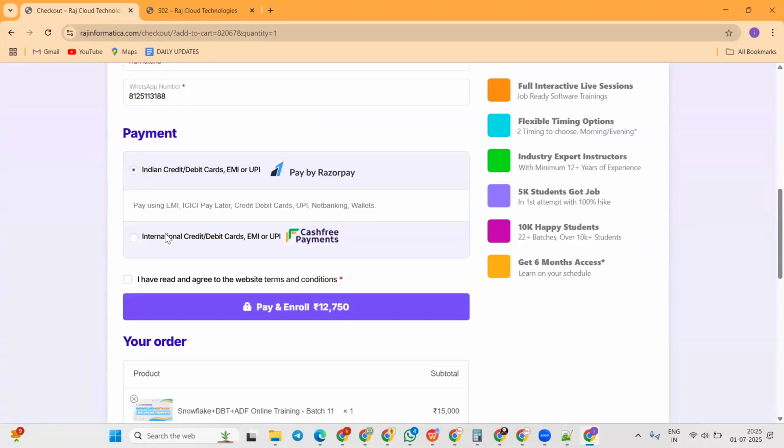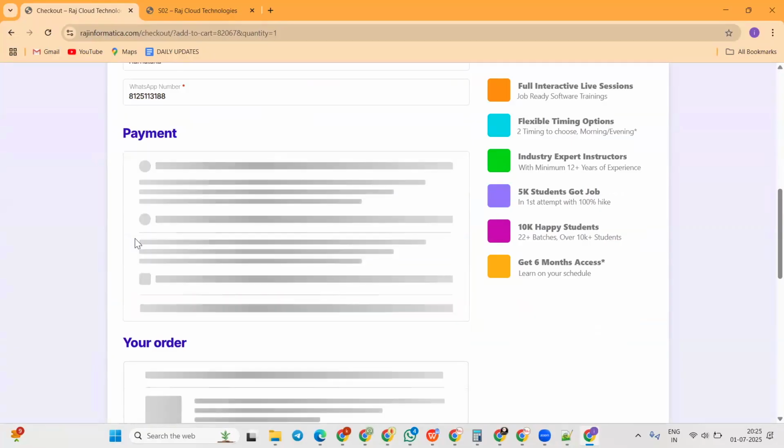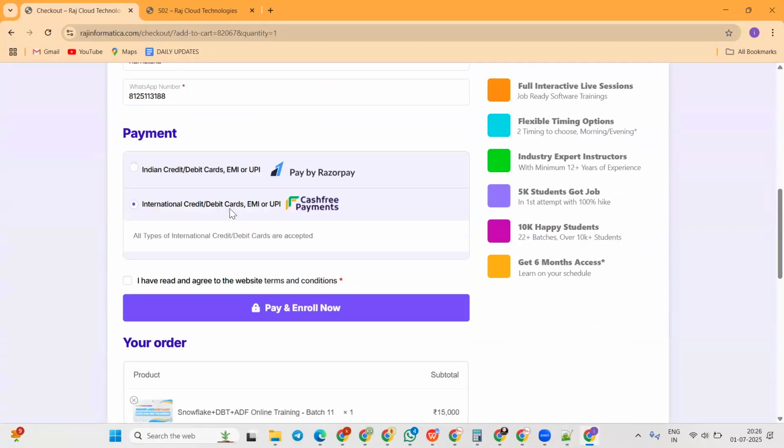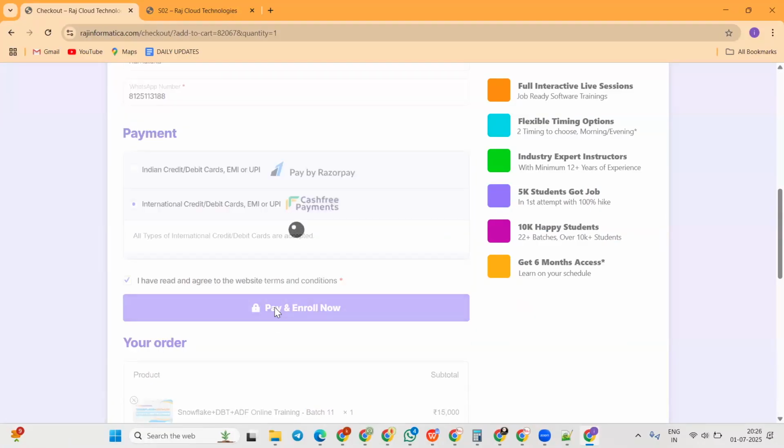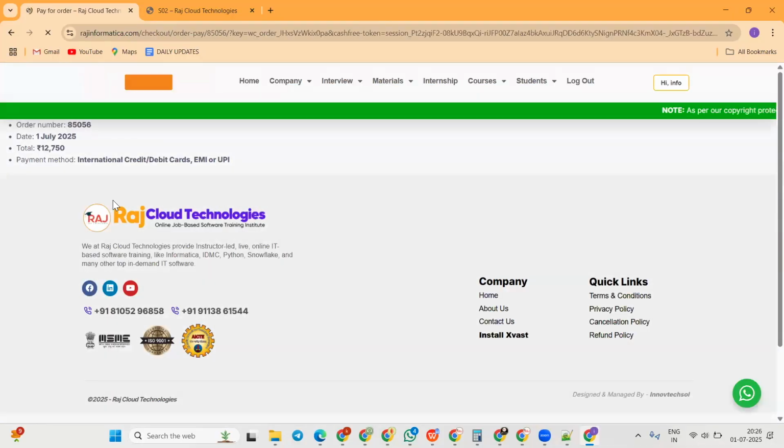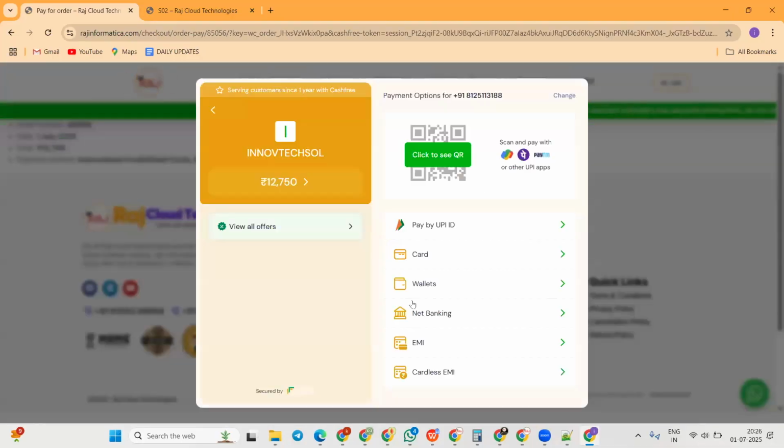There are two payment modes here. If you are paying from India, you can select Indian credit or debit card, EMI or UPI option, and you can pay here. Or if you are from outside India, using international credit or debit cards, you can click on the second option, international credit or debit cards, EMI or UPI options, and start paying. You can click on direct pay and enroll now. Got it? So in this way you can check out the page, and once you click on pay and enroll now, you will see the payment page.